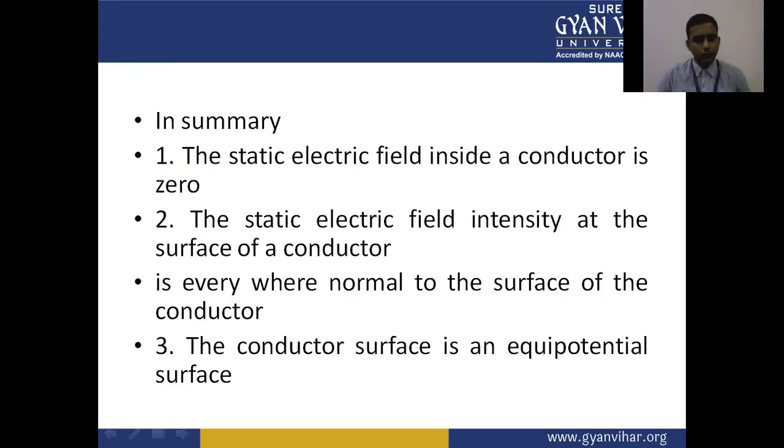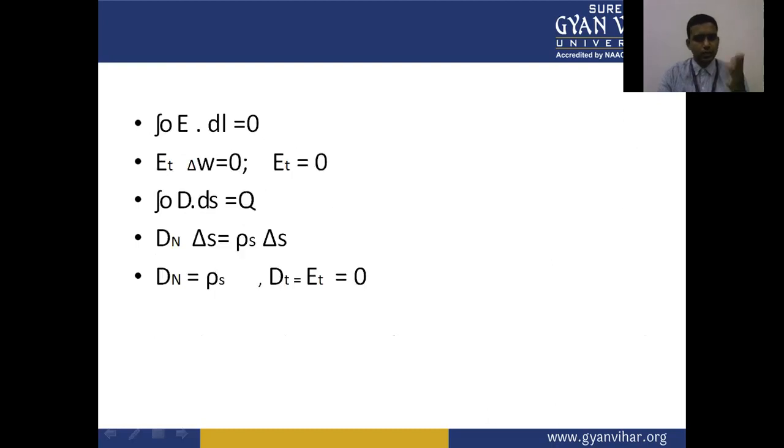The summary of this conductor theory and the previous study: the static electric field inside the conductor is 0.